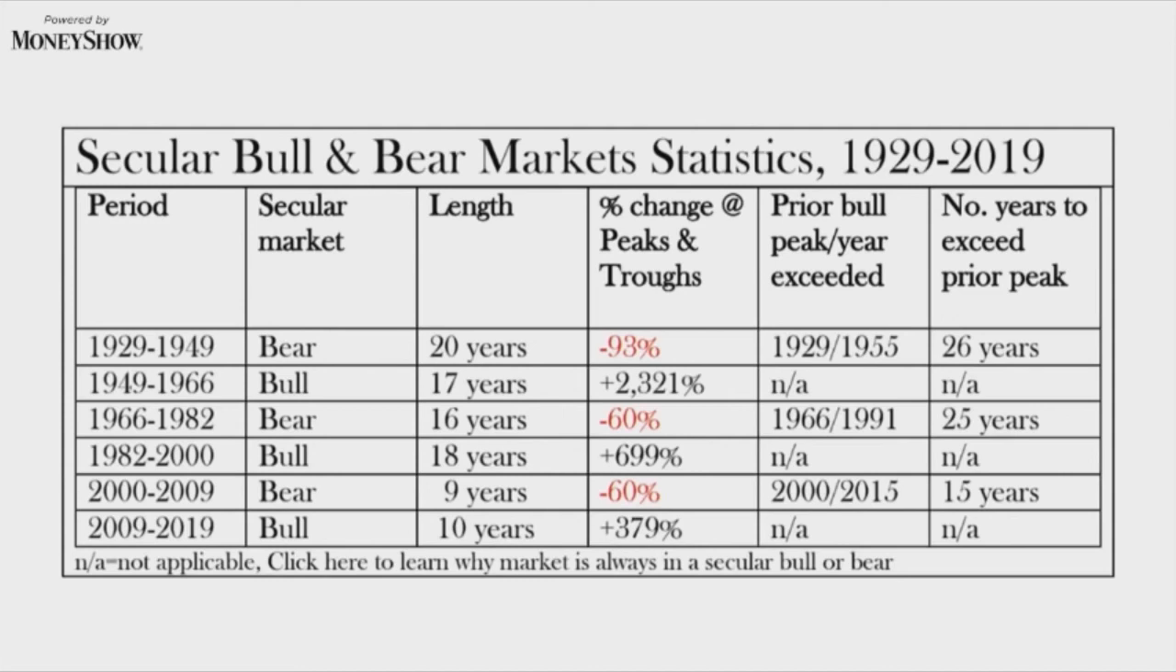All of the bears and bulls are 8 years old minimum, because it takes that long to establish a trend.